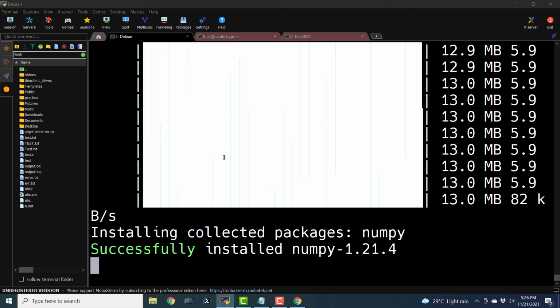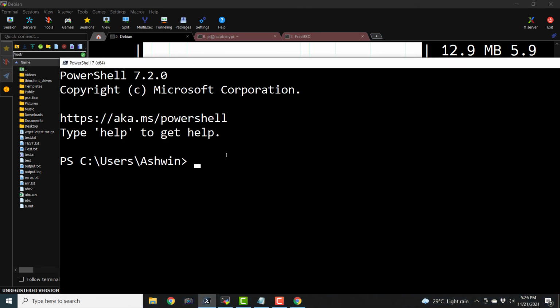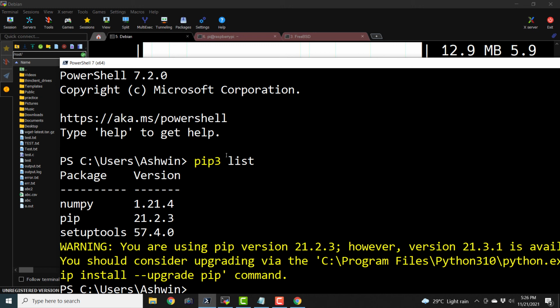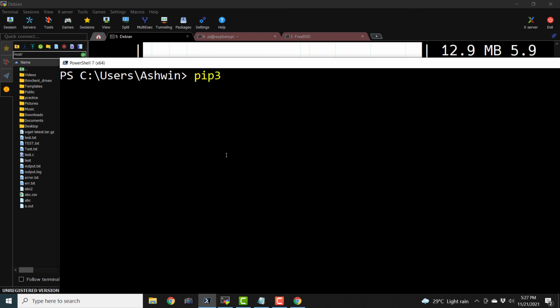Also, we can see the list of installed packages by typing the command pip3 list. And if I want to remove an installed package, then I have to say clear. As of now, there are only 3 packages installed: NumPy, pip, and setuptools for this Windows installation. I will just say pip3 remove numpy.